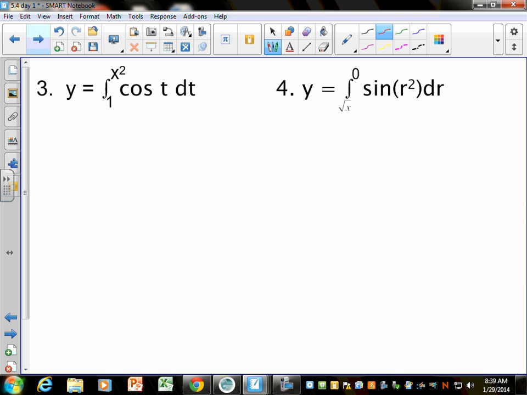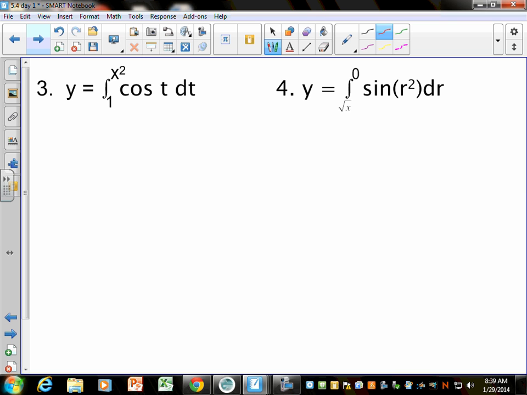So let's have vague memories of the chain rule. The chain rule means when you take the derivative, you then have to take the derivative of the inside function. If I said find the derivative of sine of x squared, we take the derivative of sine, which is cosine of x squared, but then we have to multiply by the derivative of that, which gives us a 2x out there. If you're plugging x in for t, if it's just x, we don't do the chain rule because the derivative of x is just 1.